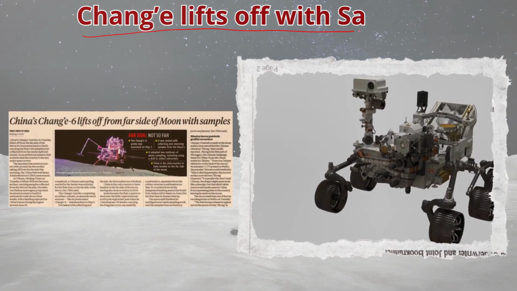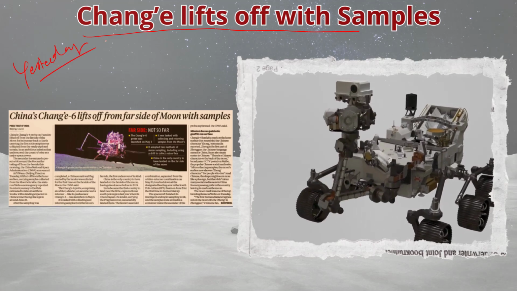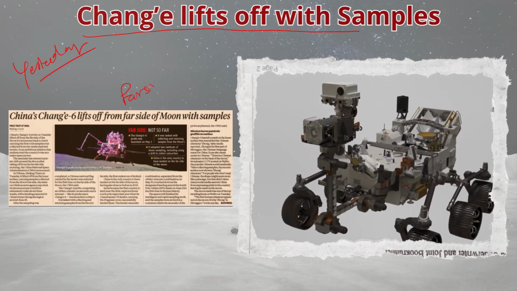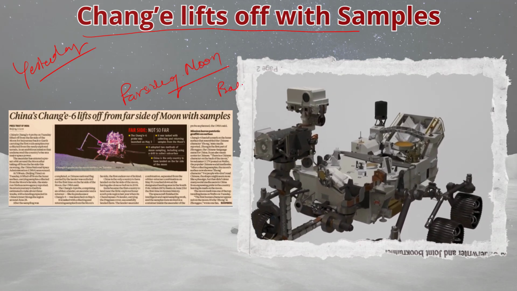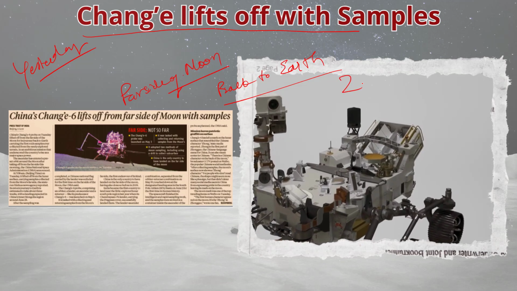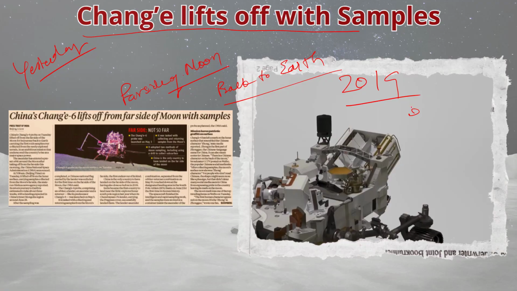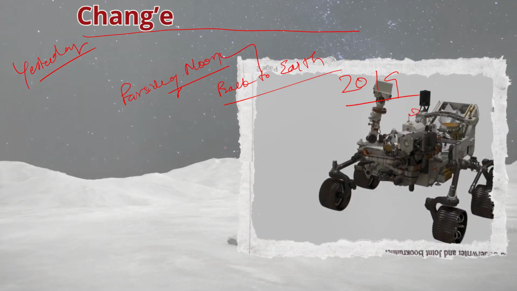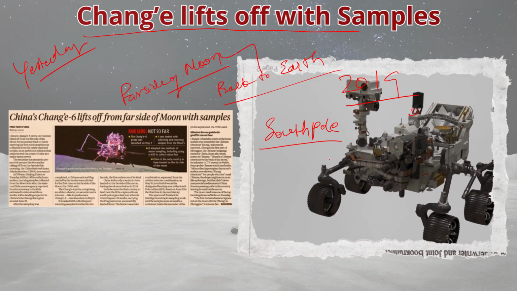According to the news article, yesterday China's Chang'e 6 probe successfully lifted off from the far side of the Moon and has started its journey back to Earth with rock samples collected from this rarely explored terrain. This mission was launched in 2019, making China the only country to have landed on the Moon's far side, that is the South Pole-Aitken Basin. This underscores China's significant advancements in space exploration.